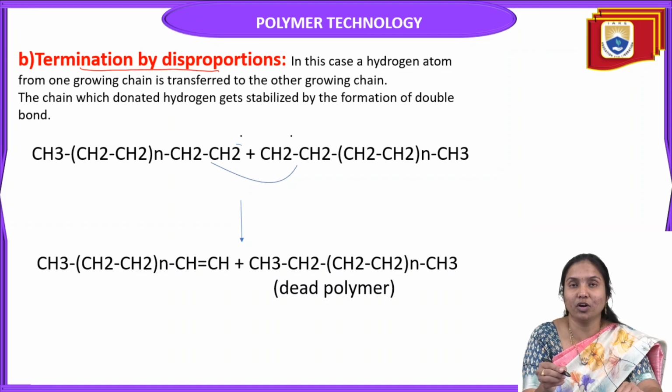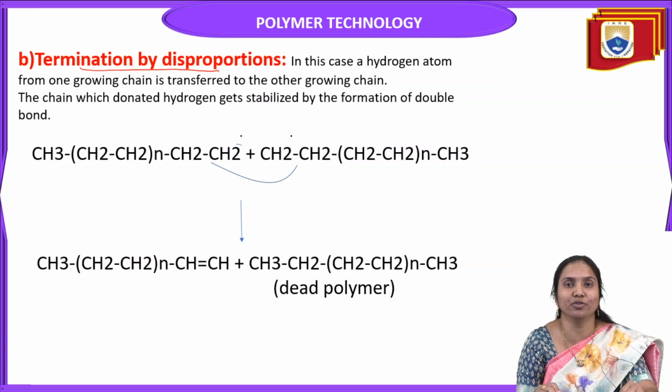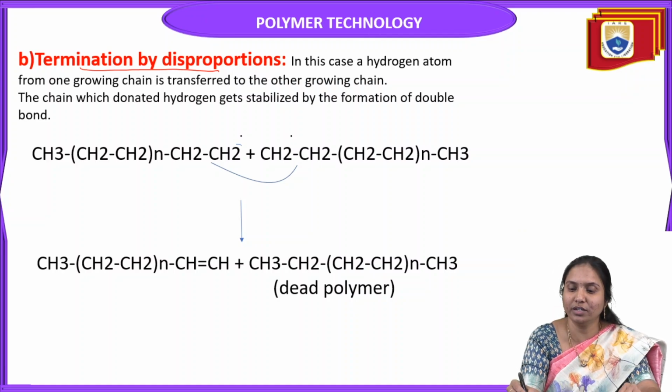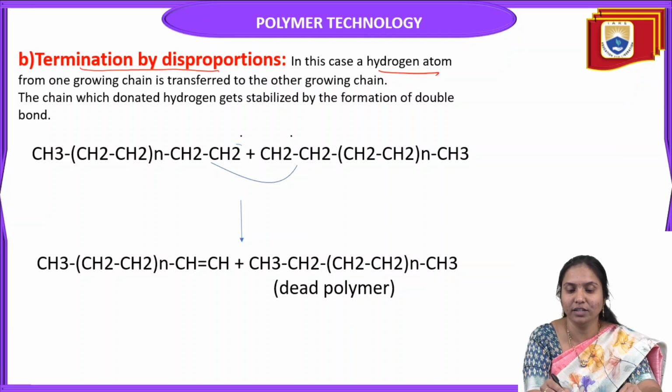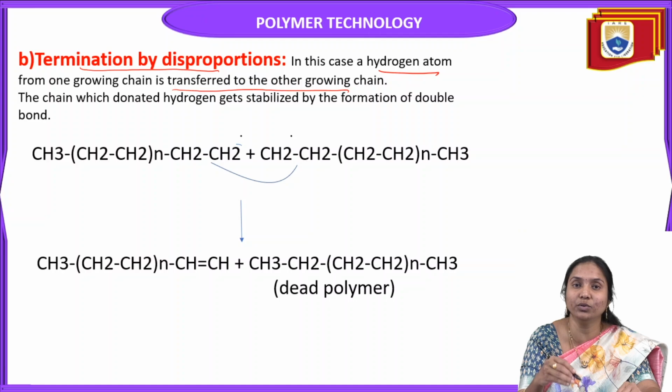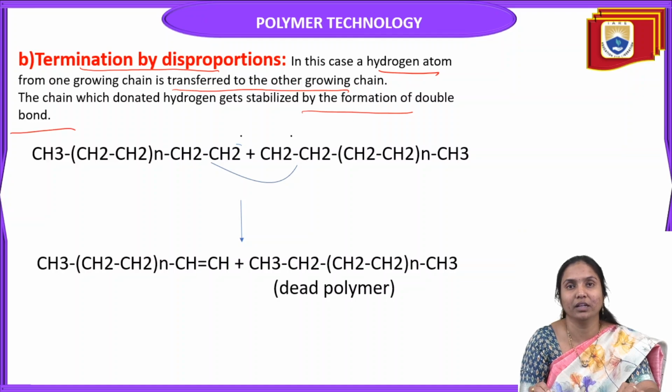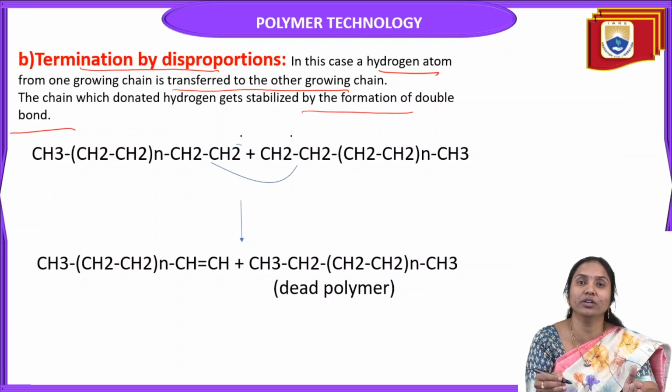The second type is to stop the reaction by disproportionation. In this case, a hydrogen atom from one growing chain is transferred to the other growing chain. This transfer of hydrogen from one growing chain to another stops the reaction, and it is called termination by disproportionation. The chain which donated the hydrogen gets stabilized by the formation of a double bond.